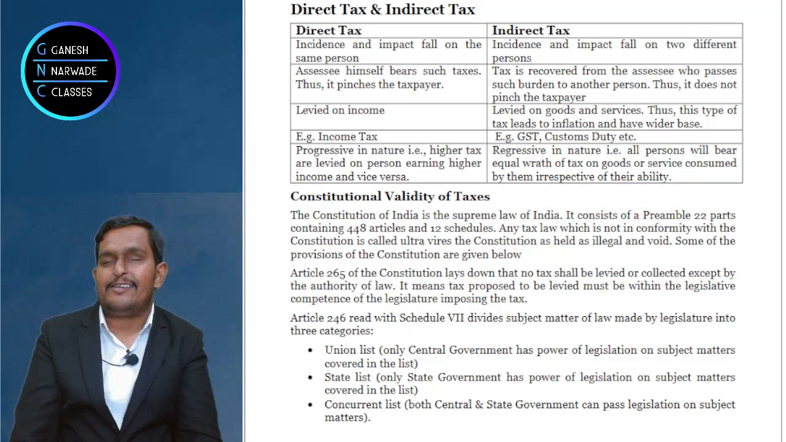Dash is a tax on consumption of goods and services. Indirect tax. Dash is a tax on income. Income tax, direct tax. Clear?